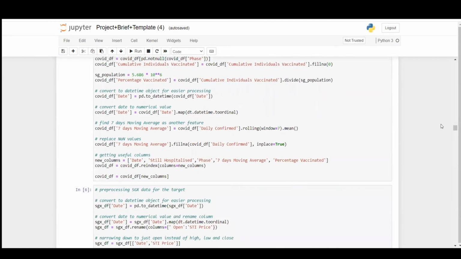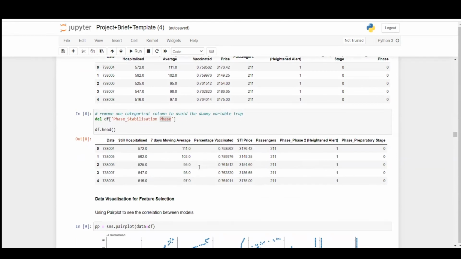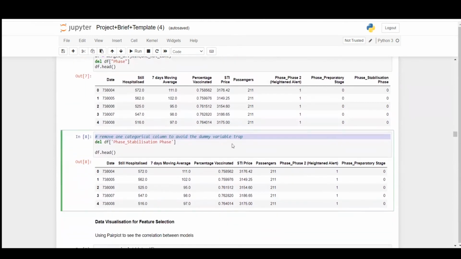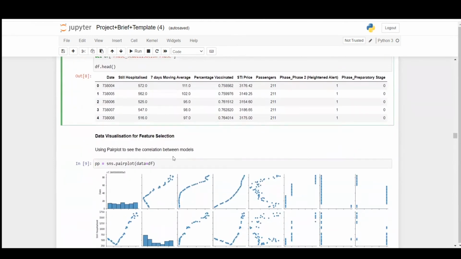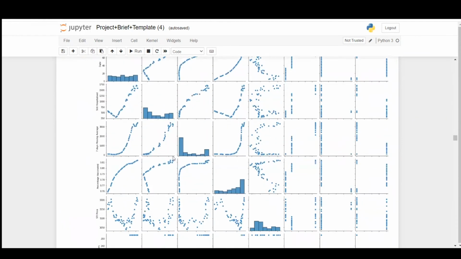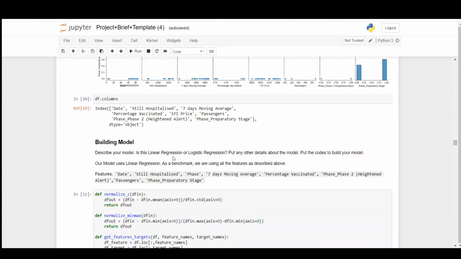All right, so over here, we're just merging the data, and over here, we are encoding phase as categorical data in order to use it. Over here is pretty interesting because we realized that there's a strong correlation if we use three different category data, so we are removing one to avoid the dummy variable trap. Over here, we are doing a data visualization to see the pair plot and see how each variable has a relationship with the others. This allows us to move on to different kinds of transformation of data.